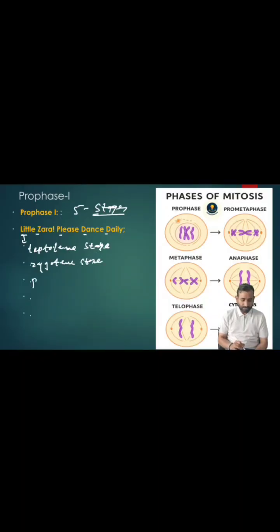Then P for what? Leptotene, zygotene, pachytene stage. Another one, D for what? Diplotene stage. And another D is over here. That D is for what? Diakinesis. So hope you understand the sub-stages of the prophase 1. So what are the sub-stages? That is leptotene, zygotene, pachytene, diplotene and diakinesis. Little Jara, please dance daily. So please remember like this, okay?